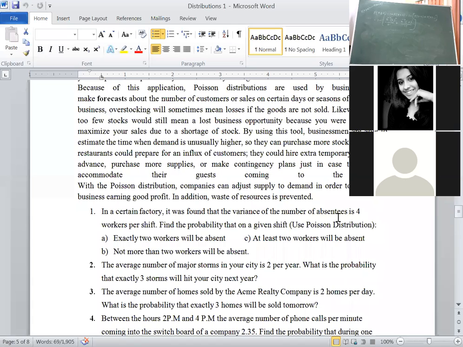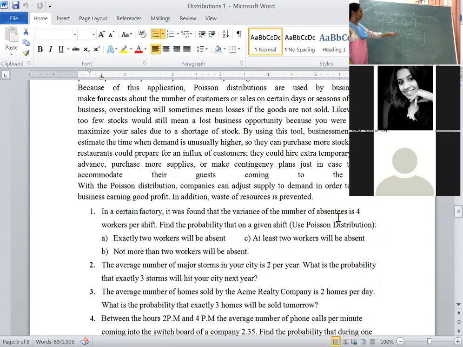Now, if you see carefully here, in both the cases e to the power of minus 4 is common. If you want, take it common; otherwise, we already know the e to the power of minus 4 value. What is the value? That is 0.0183, correct? 0.0183 into lambda 4 whole to the power of 0 upon 0 factorial, plus 0.0183 into 4 whole to the power of 1 upon 1 factorial.